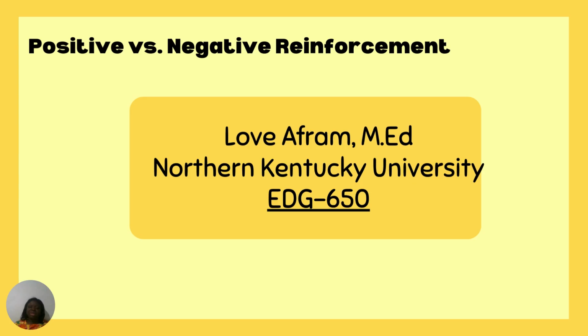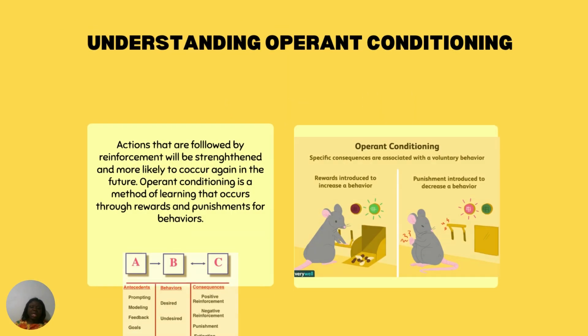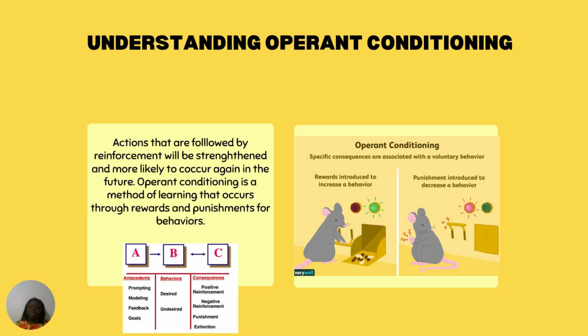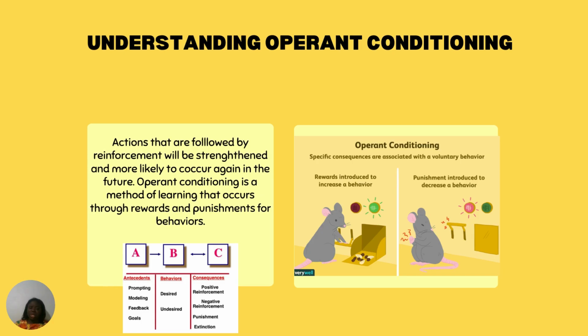This evening, I'm going to speak on positive and negative reinforcement. Before we can talk about positive and negative reinforcement, we need to cover operant conditioning. This is where actions that are followed by reinforcement will be strengthened and more likely to occur again in future. That means we want to see that behavior increase.